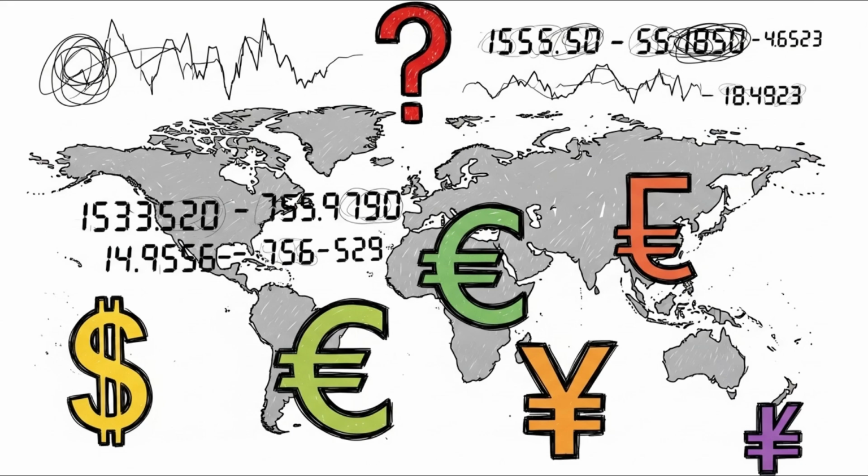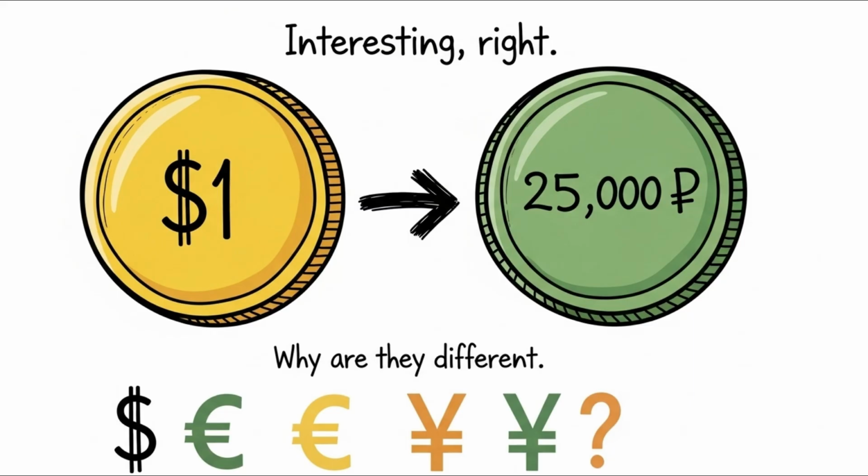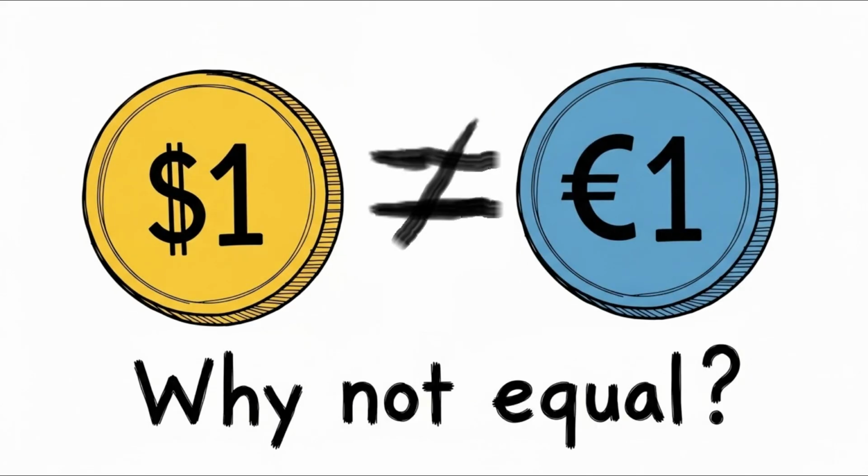Why are there many currencies, and why are their values different from each other? And why do these values in the exchange rate change every second? $1 equals 25,000 dong! Interesting, right? So how? Why is every currency's value different from another? Why isn't $1 equals 1 euro?